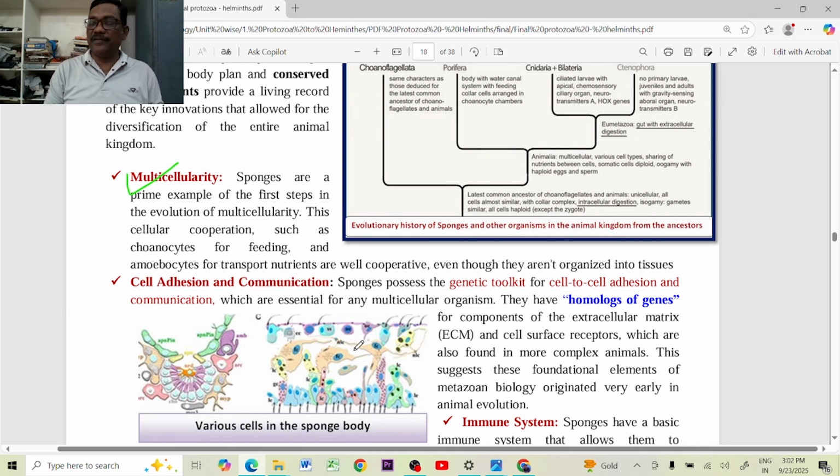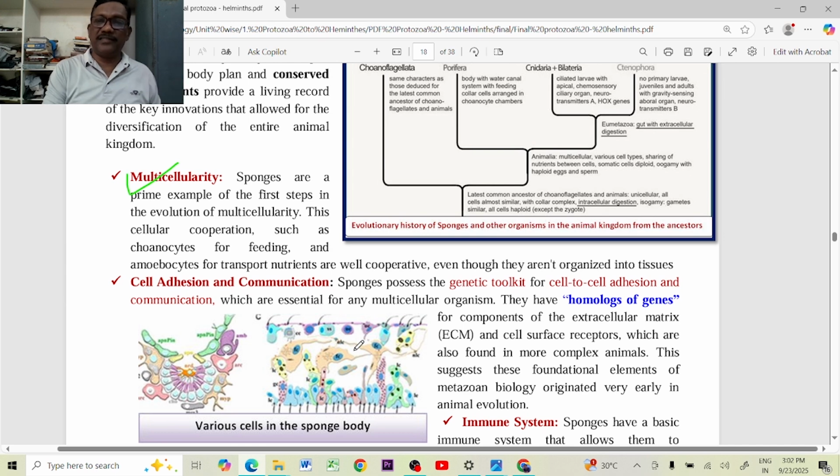These different types of cells divide the functions. Choanocytes are taking the food material. That food material is given to all the cells after digestion. Amoebocytes are mainly involved in transportation or reproductive purposes.